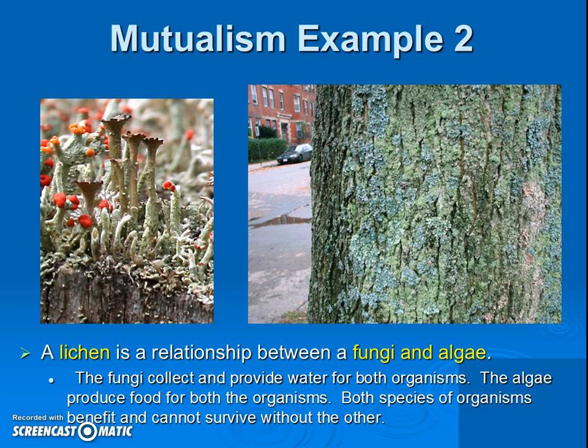So you don't have to write everything down here, but what you need to understand is the fungus is helping provide water to the algae, and the algae is providing food for the fungus. So they're both benefiting from one another. Okay? So because they're both benefiting, it's mutualism. Only need one example for each, but you definitely need a named example, so make sure you wrote down lichen, which is a combination of fungus and algae.